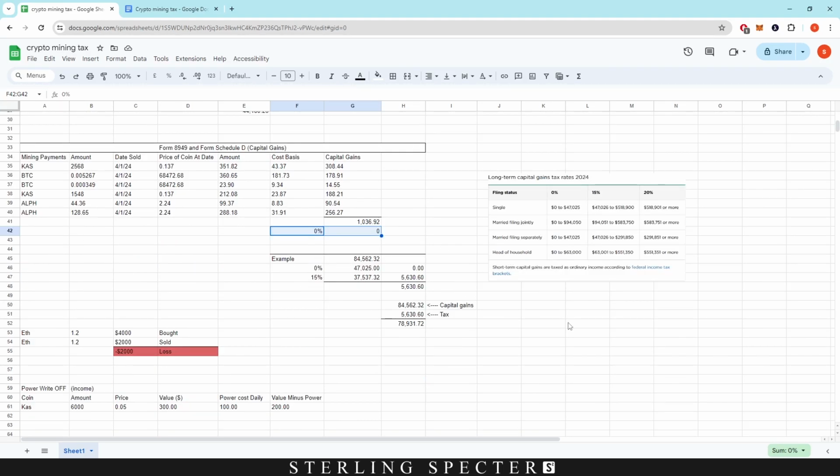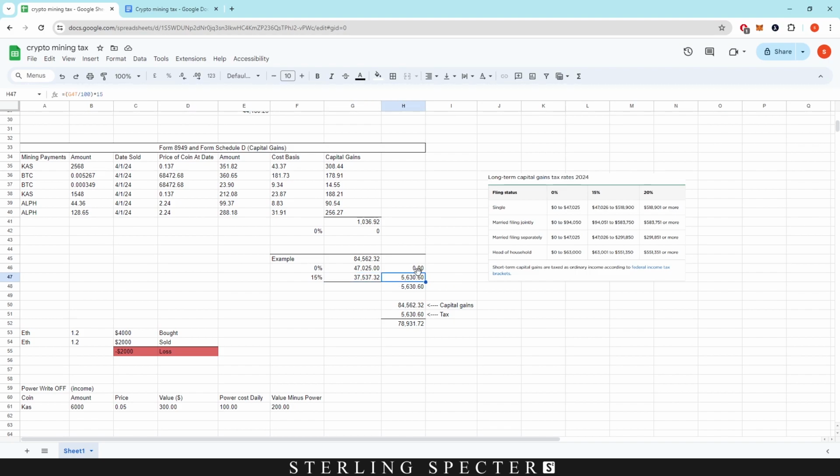Now, when it comes to the 15% tax bracket, we have an example here. So let's say that this was our amount that we had here. So we sold a bunch of cryptocurrency for this amount. We'd pay 0% on $47,025, and then we'd pay 15% on the extra on top of that. As I said, I don't think many people will be going into the 20%, so I'll keep it at this figure.